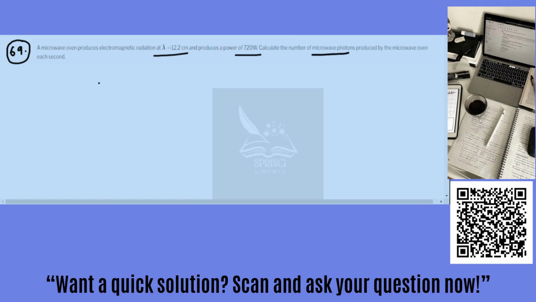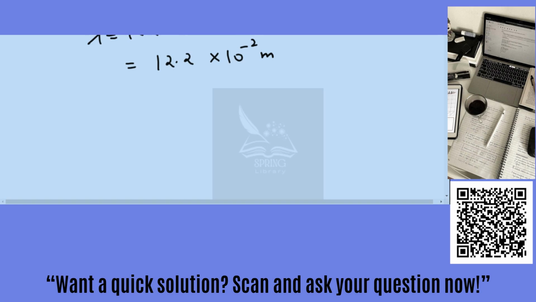So the wavelength of the electromagnetic radiation is given as 12.2 centimeter. So we can convert into meter. So we can write 12.2 into 10 raised to power minus 2 meter. Now apply the concept of power here.